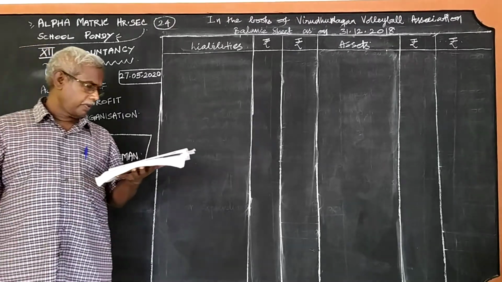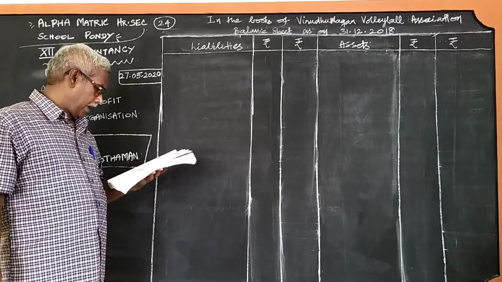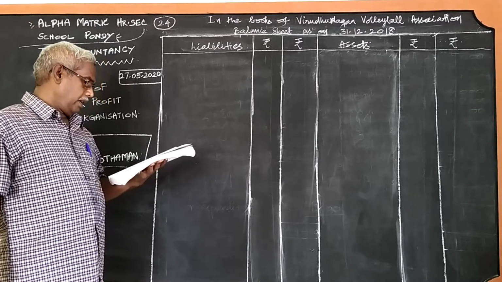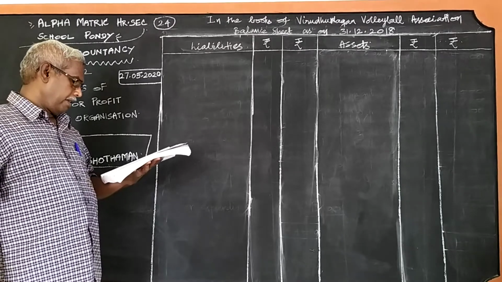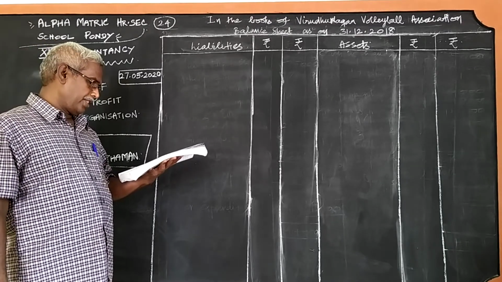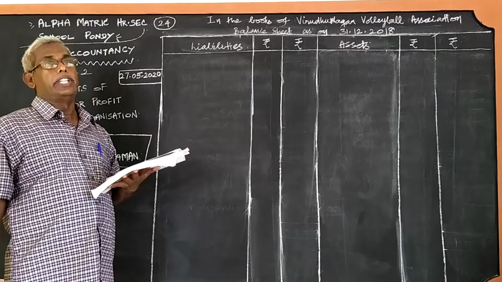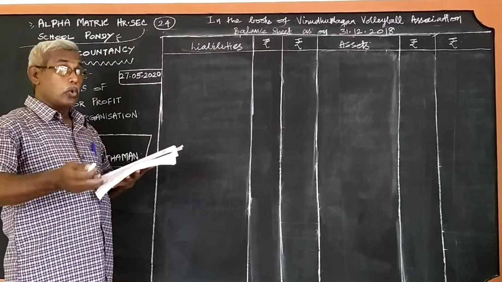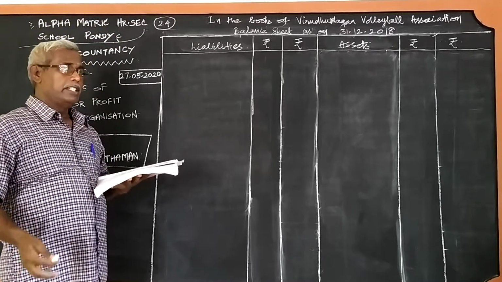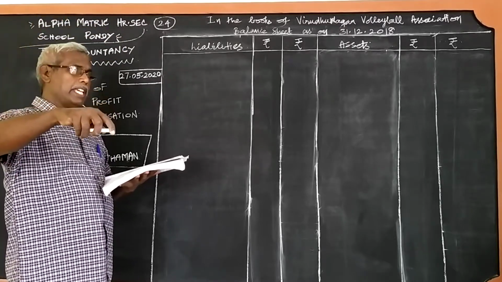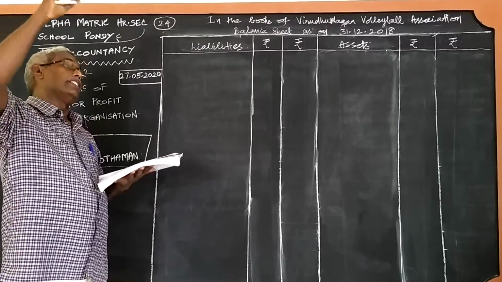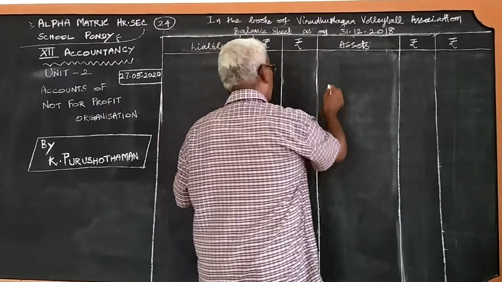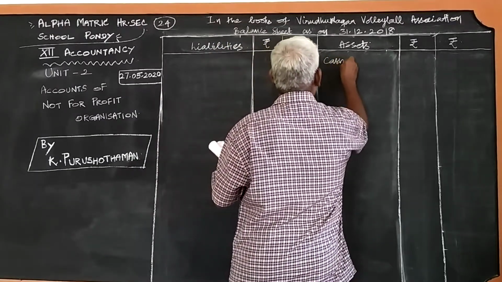Now, what should be the first one in the tabular column? Fixed deposit, balance carried down, cash in hand, cash at bank. Just now I said, balance brought down will appear in the opening balance sheet asset side. Balance carried down will appear in the closing balance sheet asset side. Okay, then balance carried down, cash in hand.